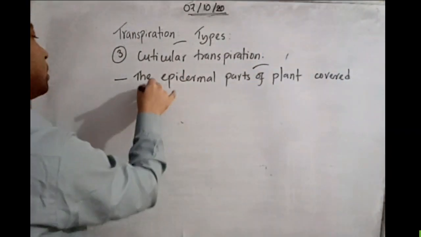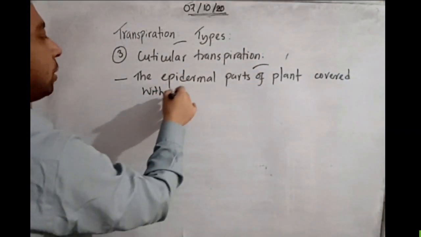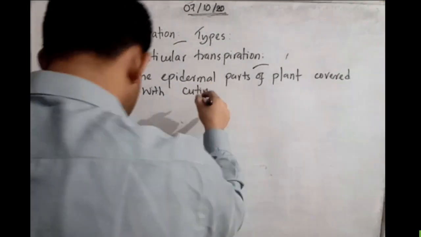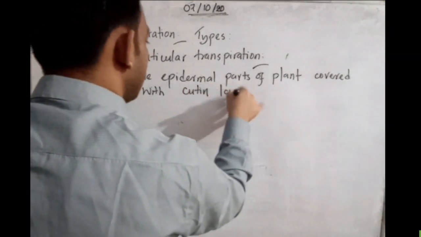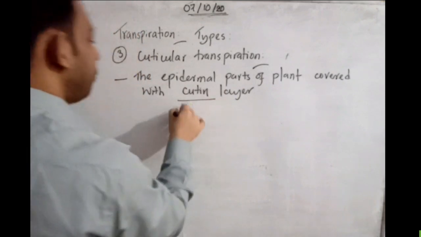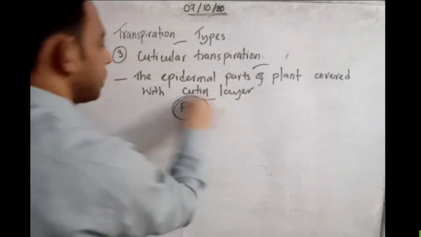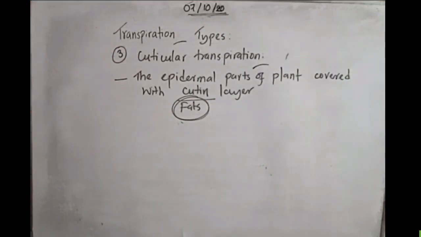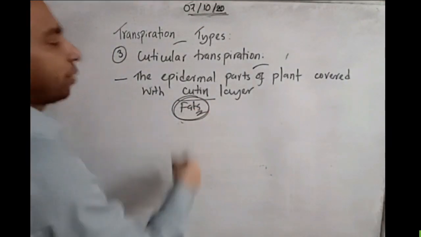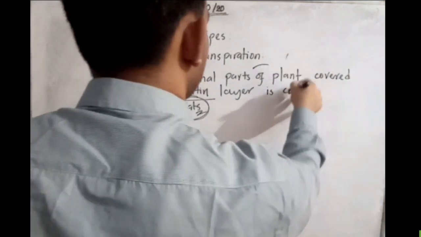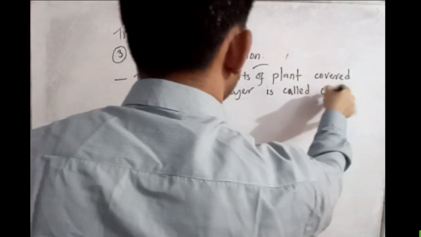Okay, the cutin layer is actually fats. This one is a fatty layer. You can write fats. You can write the fatty layer is called cuticle, and the transpiration done through the cuticle is the cuticular transpiration.